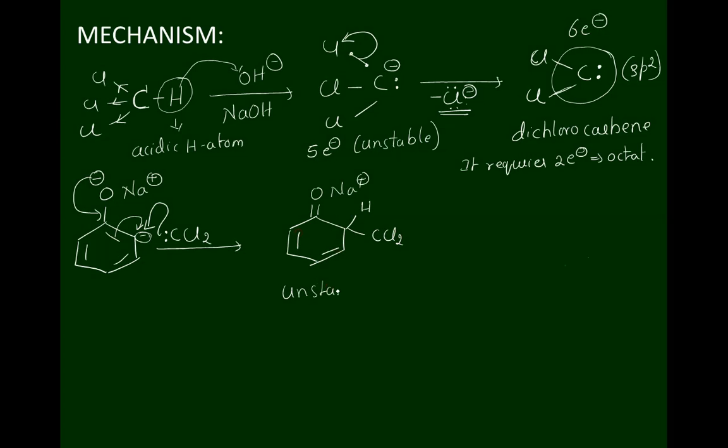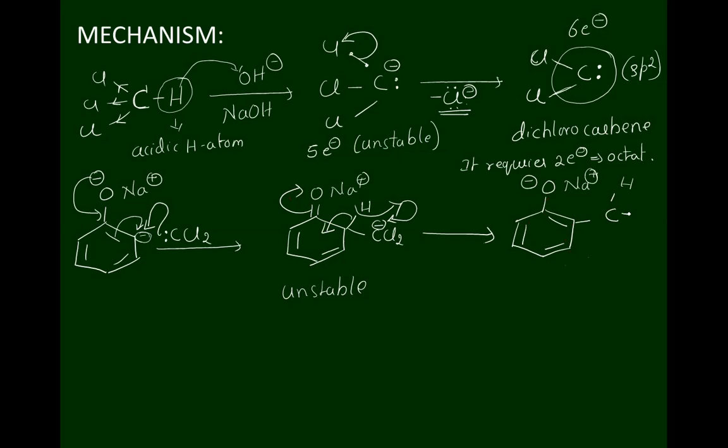The reason is that benzene lost its aromatic nature. So to retain aromatic nature, it releases the proton. It gives out the proton, so it carries a negative charge. Now this proton is acquired by this carbon atom, and these electrons enter here, and these electrons move back here. We get this molecule like this: O minus Na plus. Now the benzene ring retains its aromatic nature, forming carbon, hydrogen, chlorine, chlorine.